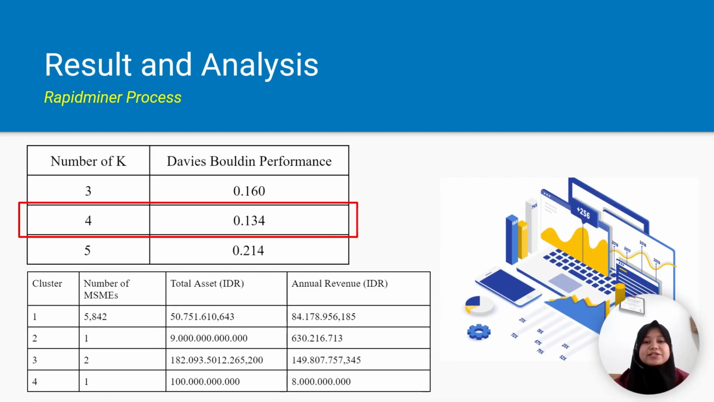So here is the result of our clustering model. And as you can see, the number of k = 4 is the best model because the Davies-Bouldin value is the lowest compared to the others. So here is the detail of the cluster.